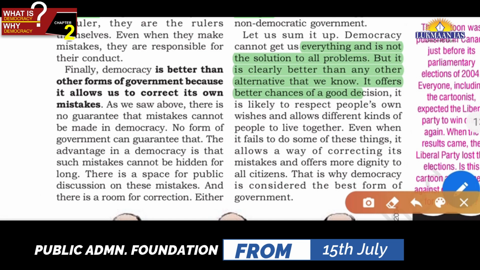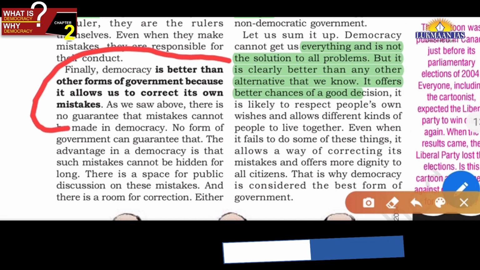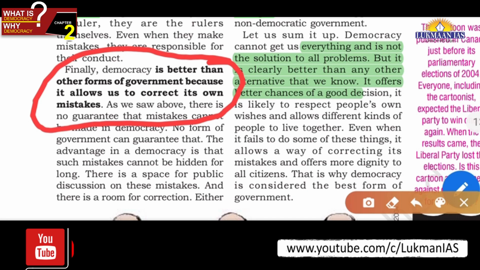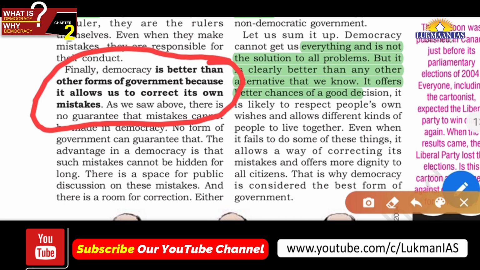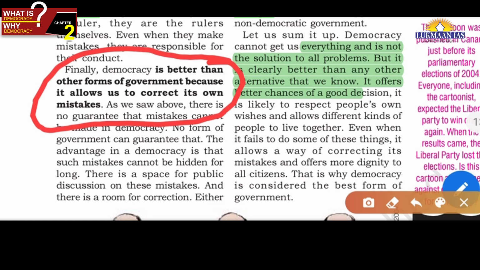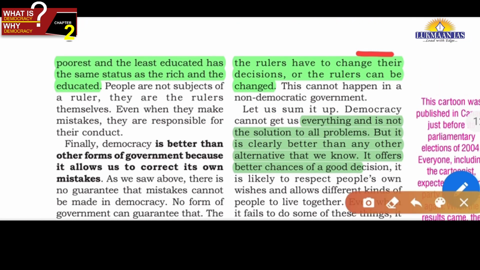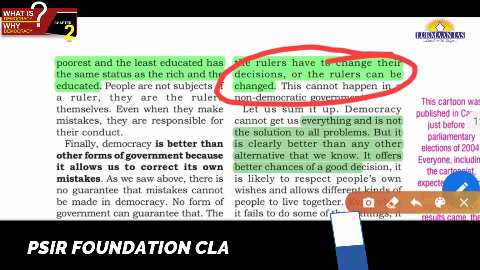So finally, we can say that democracy is better than other forms of government because it allows us to correct its own mistakes also. So it is again one more argument in favor of democracy. If some government is elected and it takes a bad decision, it is criticized by the people, media, social media, all those things. Now if the government is not correcting itself, not taking the right course, then in the next election that government can be replaced, and the new government will be there. So rulers can be changed if they are not taking the right decision, the right policy, friends.